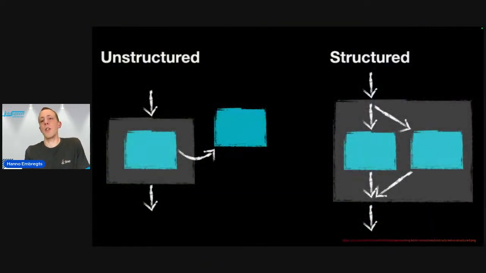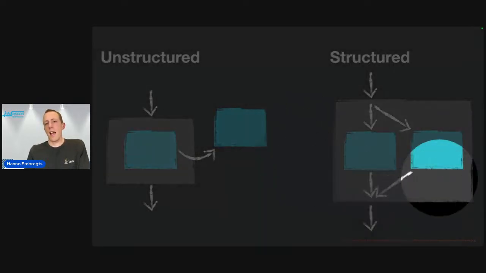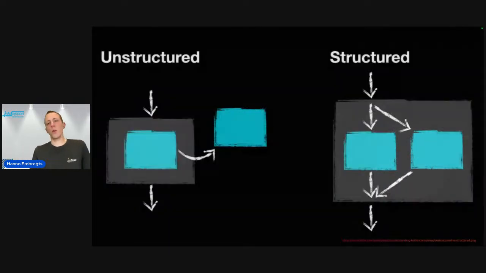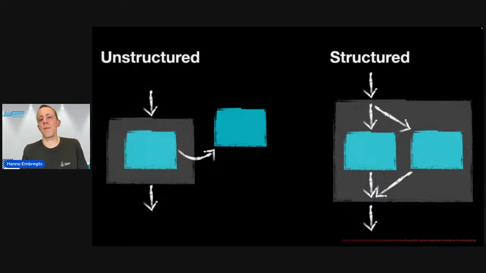To put it into an image, spawning a new thread from an executor service is a one-way jump, like in the picture on the left here. Structured concurrency is a way to turn this into a two-way jump. So there will always be a return call, like is depicted here. And threads in a structured concurrency context will also always run in their own scope, which is the gray area on the right here. They have clear entry points and exit points.